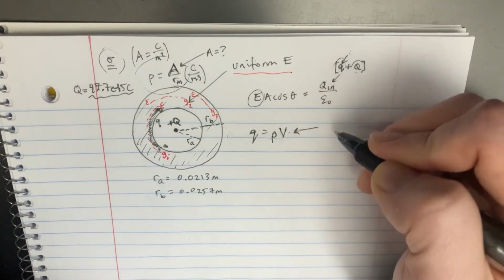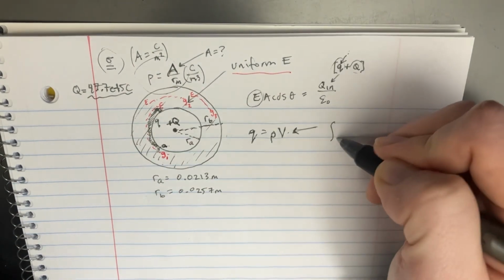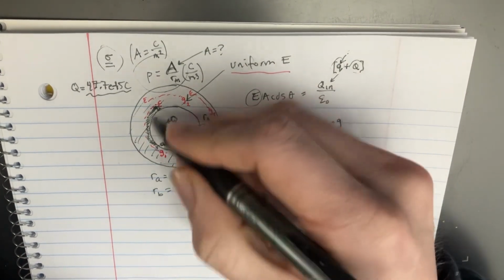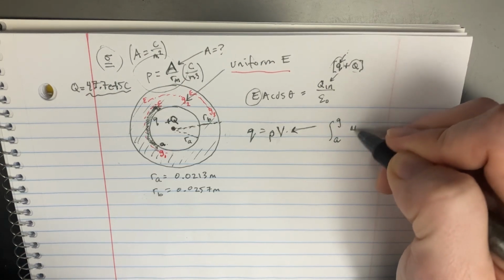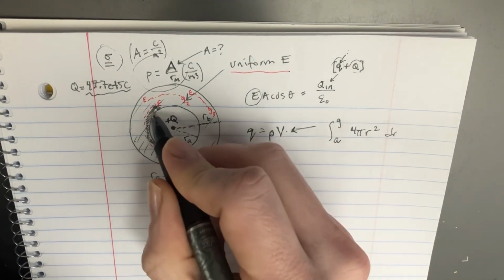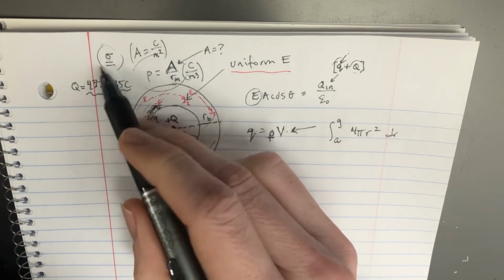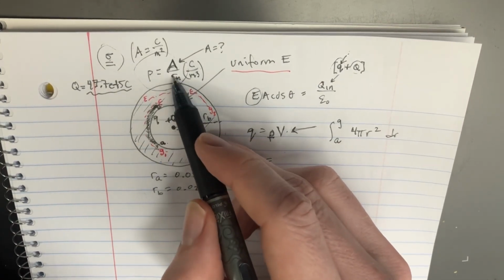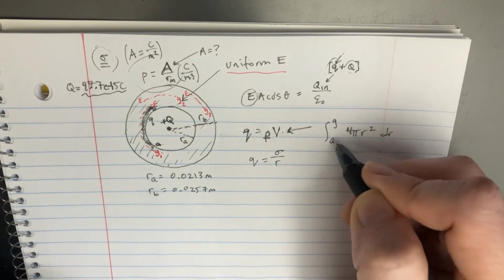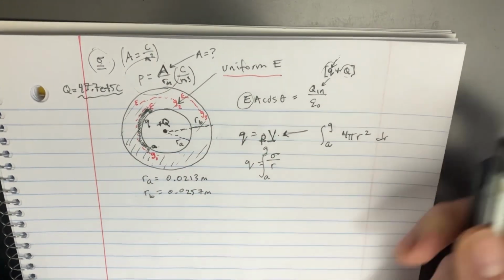So at these different points, you're going to have different radii for that particular g value. And then the volume is the integral from a up to g of the surface area of a sphere, which is 4 pi r squared, dr. So we know that the small q is equal to rho, which is A over r, and then we integrate this whole thing, since we're multiplying by the volume, from a to g.